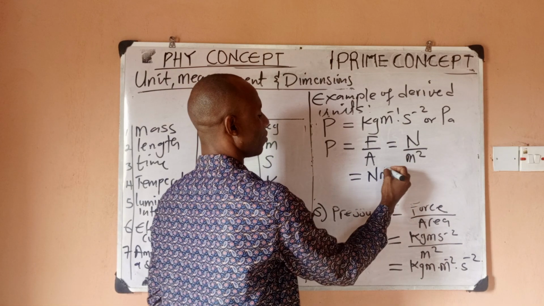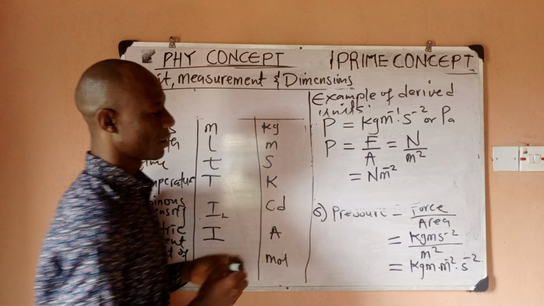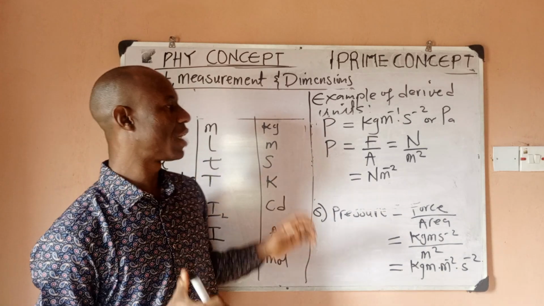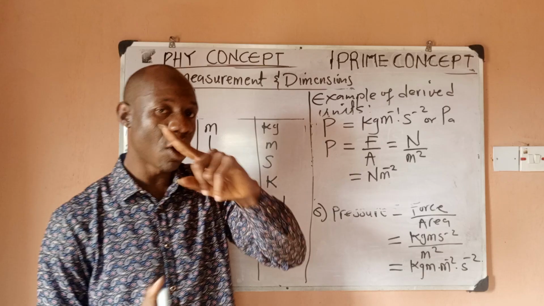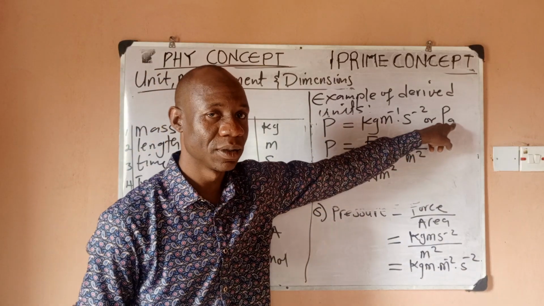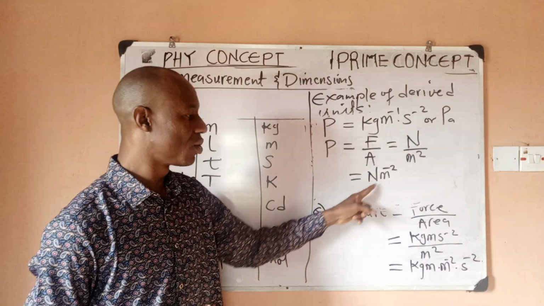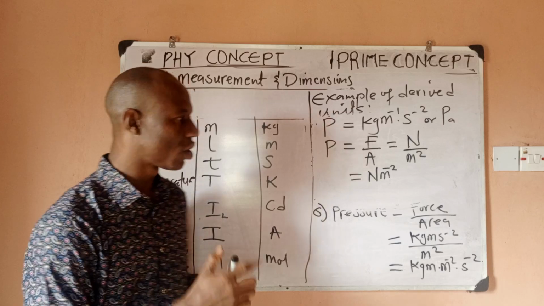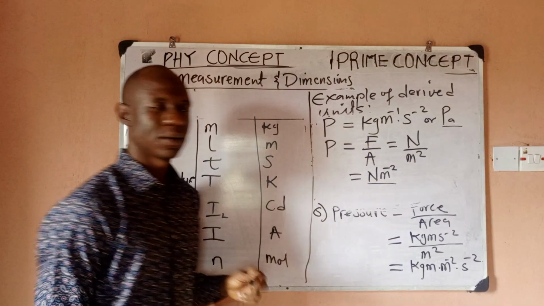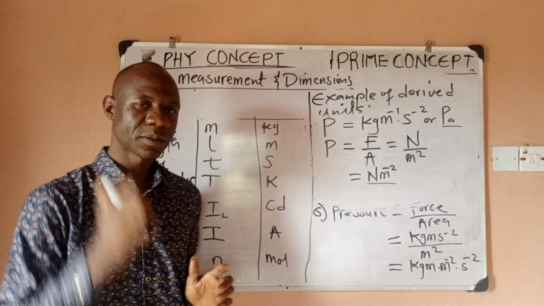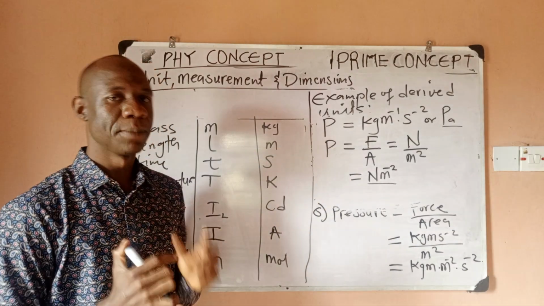When this one comes up, you say per meter square. So it means that the unit of pressure, you can call it kilogram per meter per second square, or you can call it Pascal, or you can call it Newton per meter square. So this is what you would commonly see. You would commonly see this or this. Take note of that. Pascal or Newton per meter square.